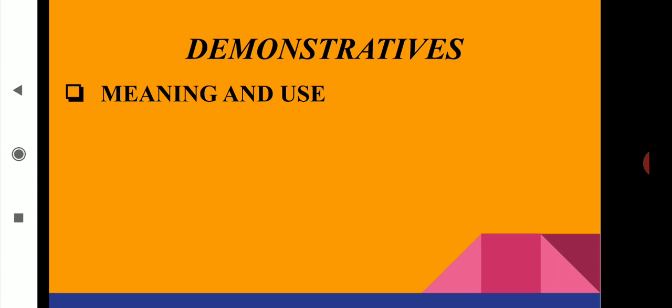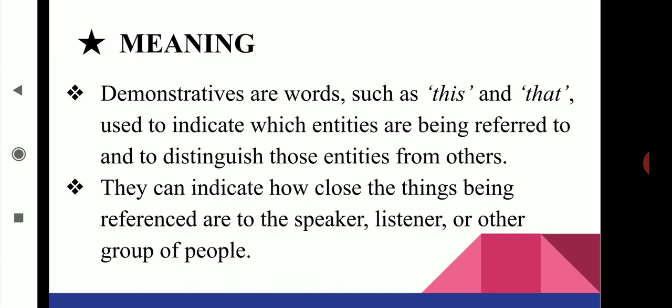Now we are moving into demonstratives, meaning and use. Demonstratives are words such as this and that, used to indicate which entities are being referred to and to distinguish those entities from others. So in simple terms, demonstratives are words such as this and that which are used to indicate which thing is being referred to and to distinguish that item or thing from others.